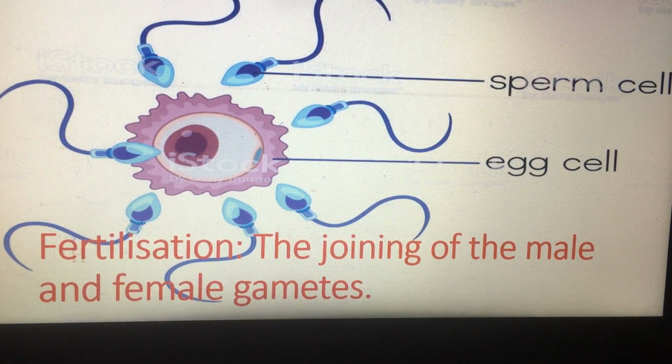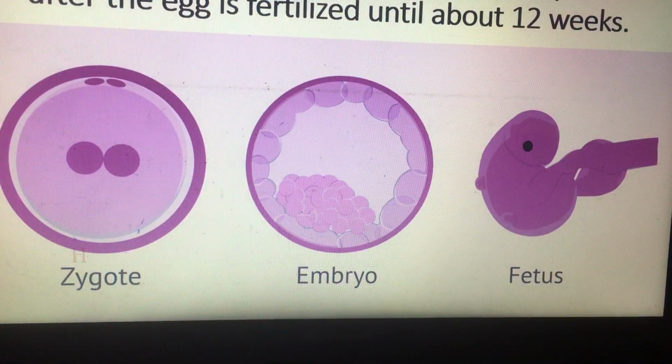Fertilization means the joining of the male and female gametes. The male gamete is sperm and the female gamete is ovum. So when they join and fuse together, they will produce a fertilized egg, which is called a zygote.